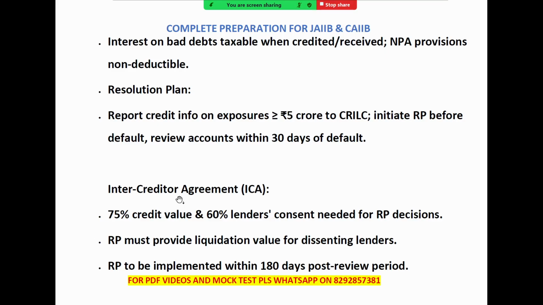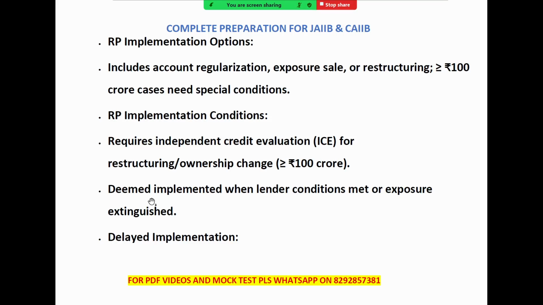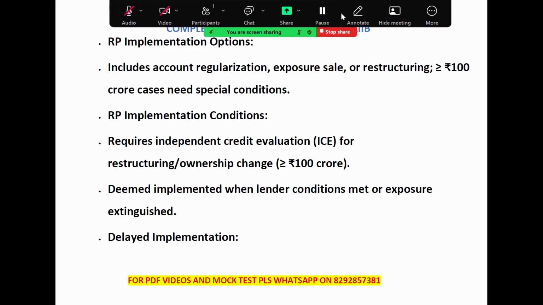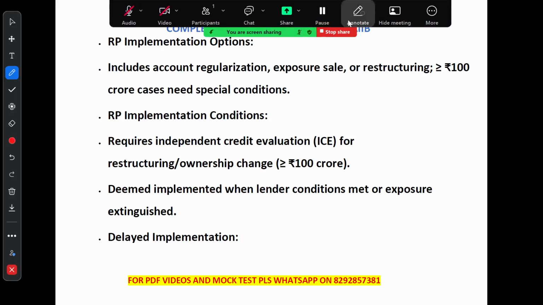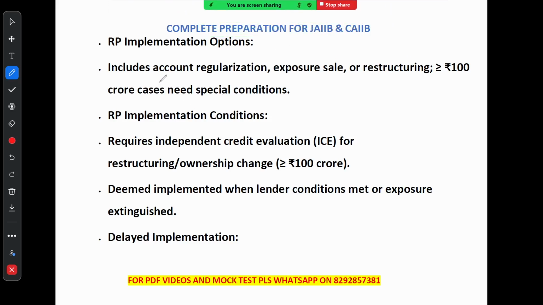You know, the resolution plan is related to trouble. That is called ICA, Inter-Creditor Agreement. Now, let's talk about this resolution plan, how it is implemented. See, there are a few ways to implement the resolution plan. The first is the account can be regularized, meaning the borrower starts paying again. The loan can be sold to another party, or the loan term can be restructured, right?